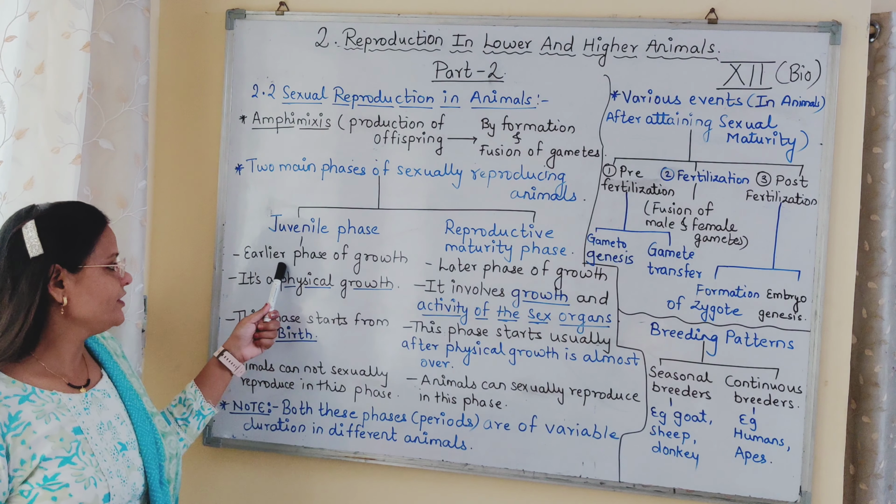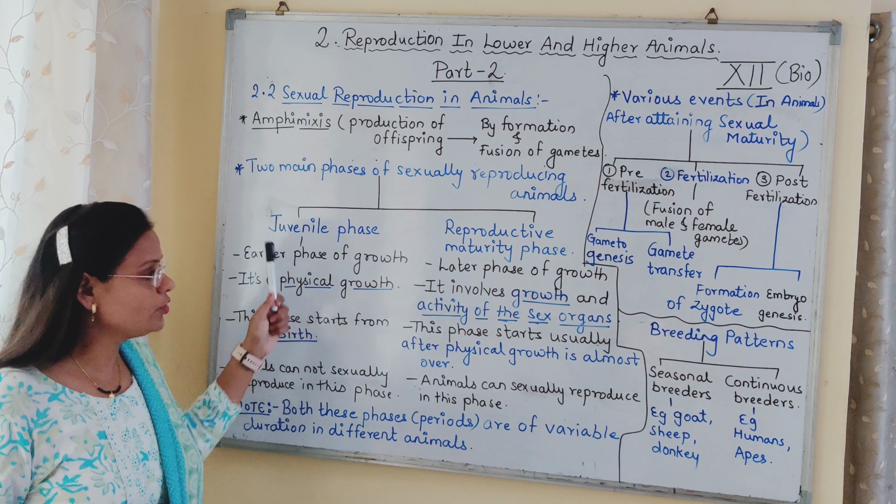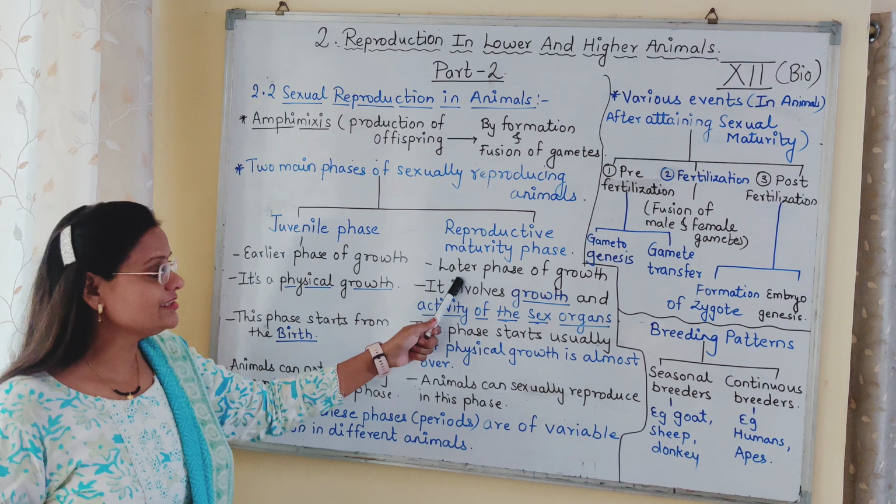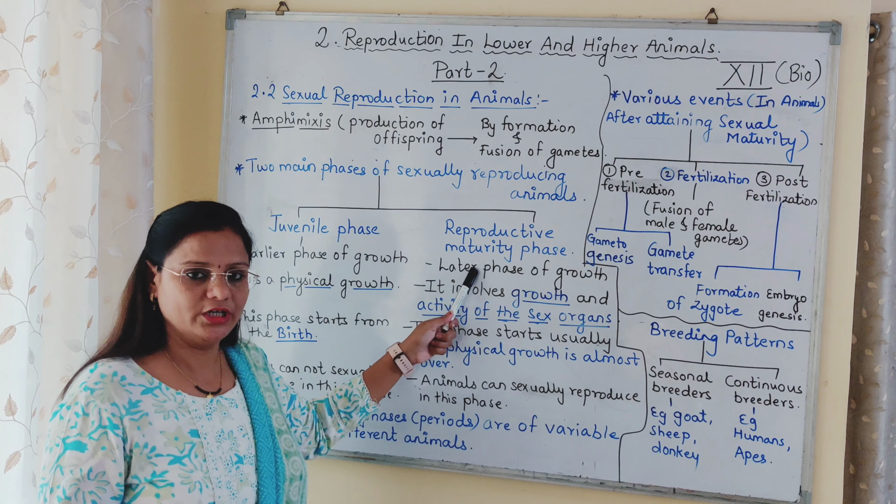So here the juvenile phase is the earliest phase of the growth, while the reproductive maturity phase is a later phase of the growth. Understood?